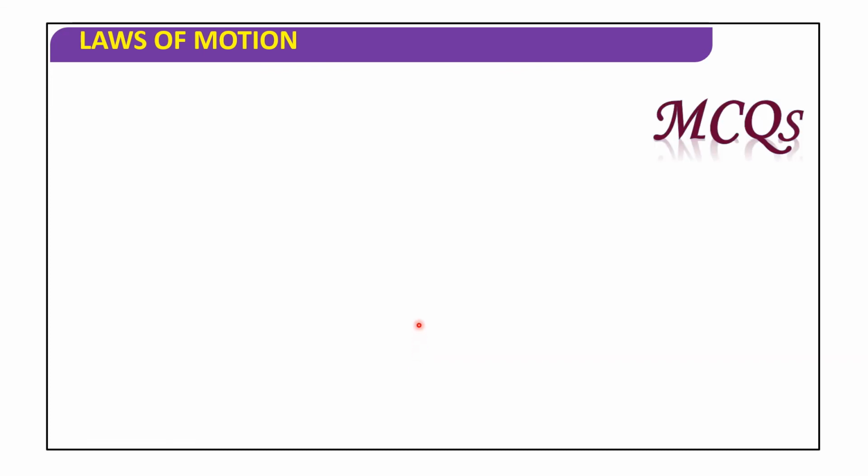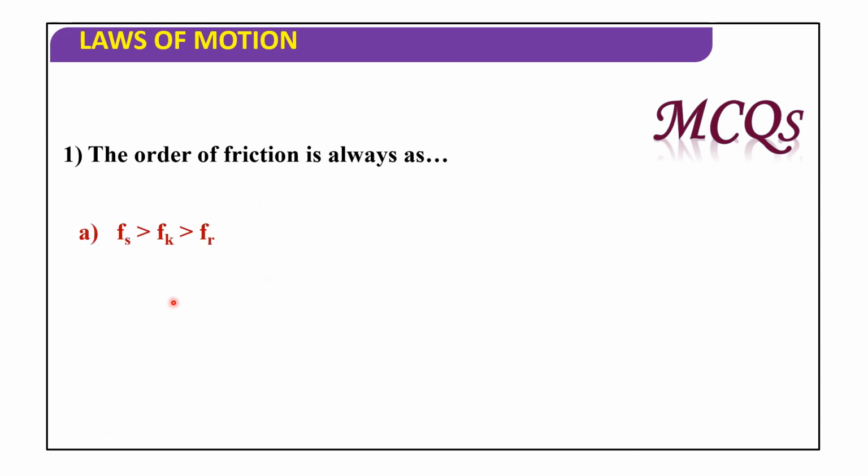Now let us discuss MCQs. First one. The order of friction is always as: Fs is greater than Fk is greater than Fr; Fs is less than Fk is less than Fr; Fs is greater than Fk is less than Fr; Fs is less than Fk equals Fr.